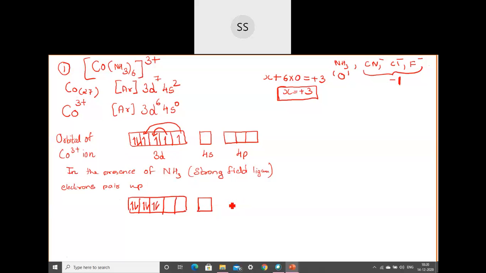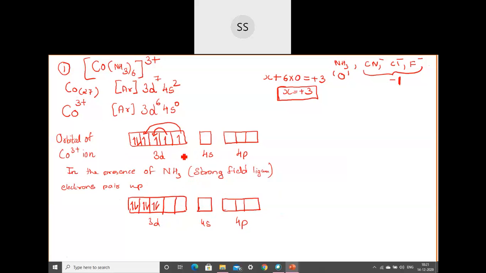And the 4s you write as it is. After that, 4p also you write as it is. Okay, so this 4p also I am keeping as it is. So once this is over, this is 3d, 4s and then 4p. Okay, then you see how many ligands are coming. How many ligands are there? 6 ammonia ligands are there. So that many orbitals you have to mix together. Okay, so those orbitals should undergo hybridization.